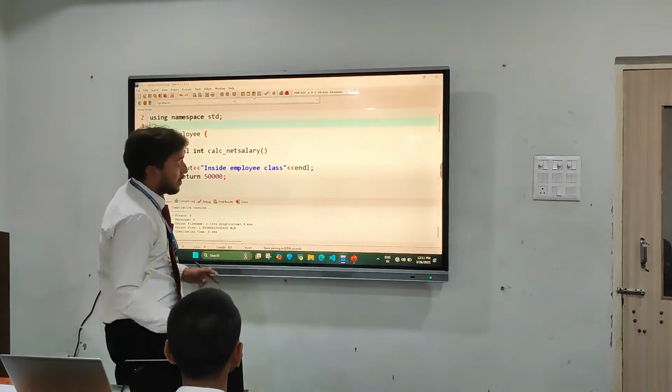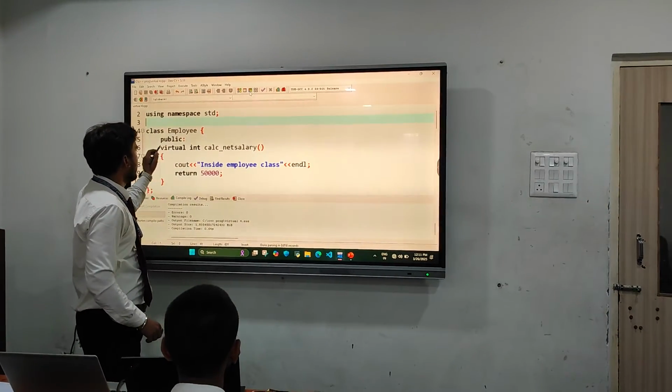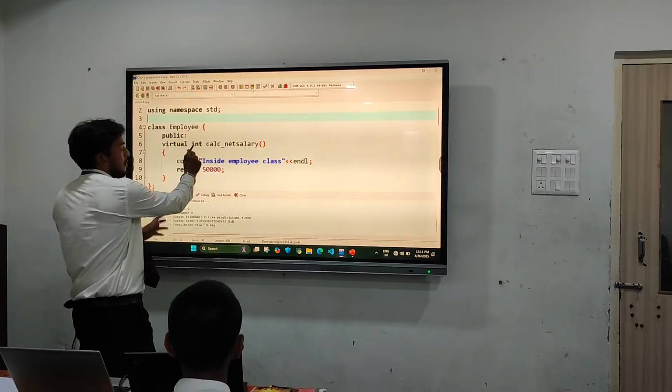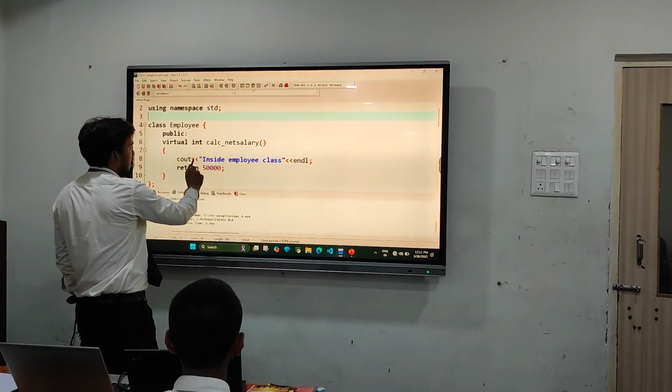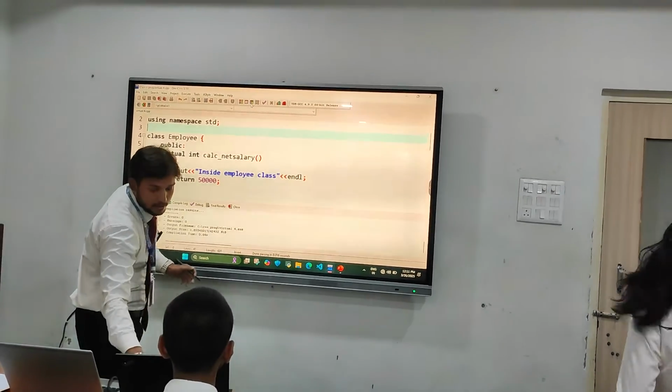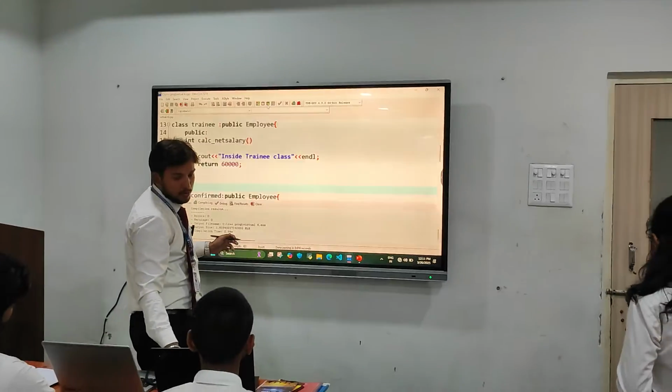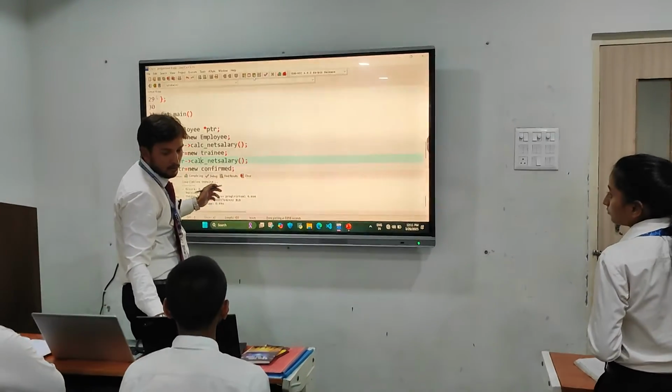As we have made this class the parent class, and inside this we have made a function calculate salary, and we have assigned this employee value inside this pointer over here.